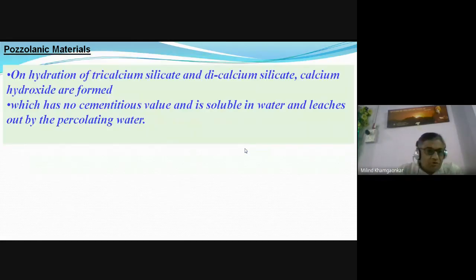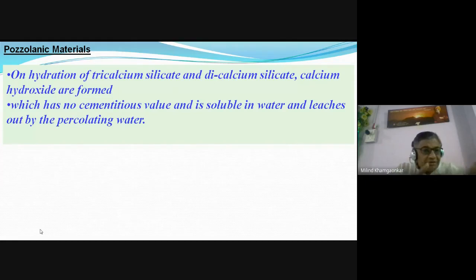So what does this pozzolanic material do then? This pozzolanic material, that is the silicon oxide, SiO2, in very fine form, in presence of water reacts with this calcium hydroxide, this useless, unsound, soluble, brittle calcium hydroxide, and it forms a CSH gel.